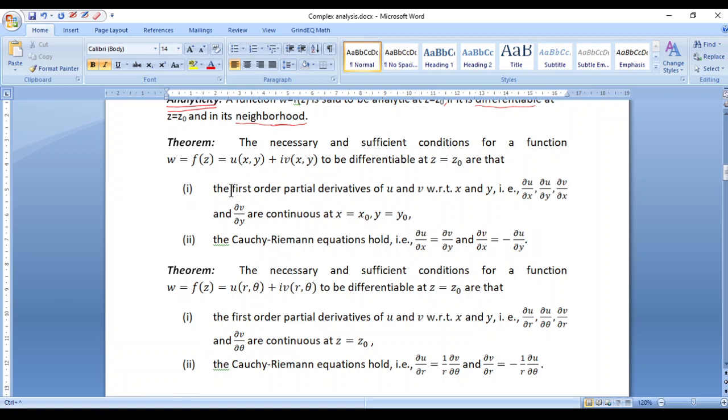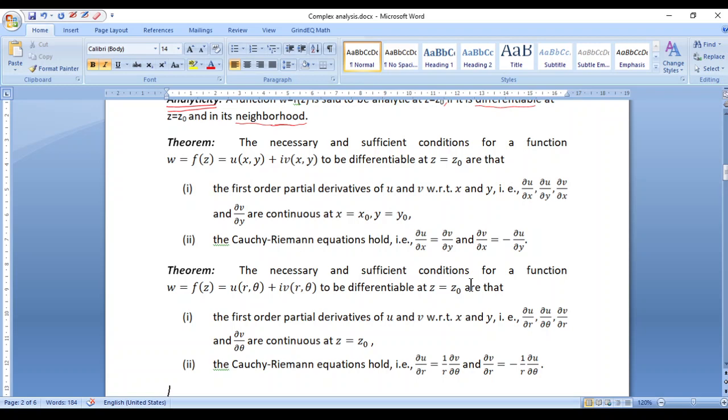Yeah, as we have the CR equations in Cartesian form, which are given by ∂u/∂x = ∂v/∂y and ∂v/∂x = -∂u/∂y, we also have the corresponding CR equations in polar form, which essentially come from an equivalent result for a function f(z) = u(r,θ) + i v(r,θ) to be differentiable at z = z0. So the equivalent theorem is stated as follows: the necessary and sufficient conditions for a function